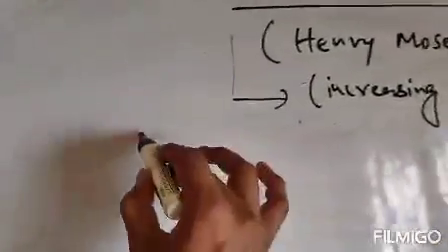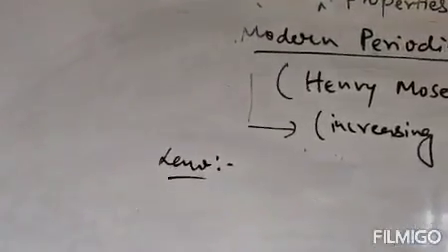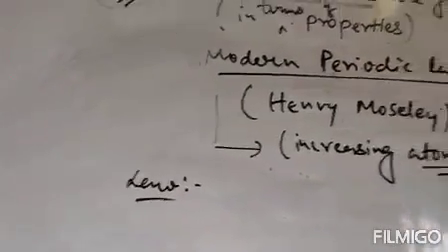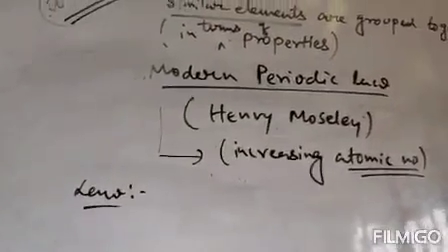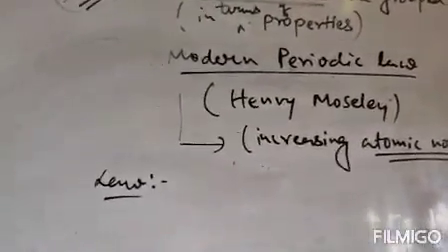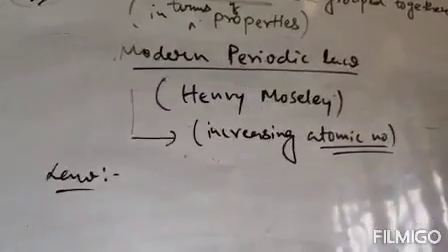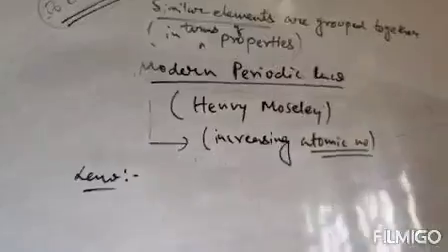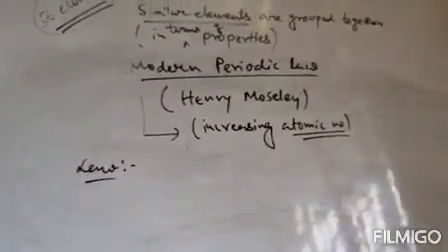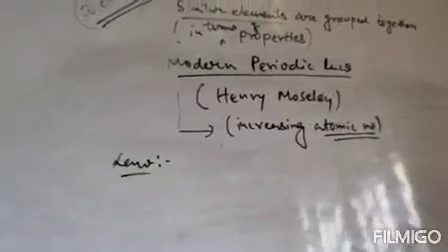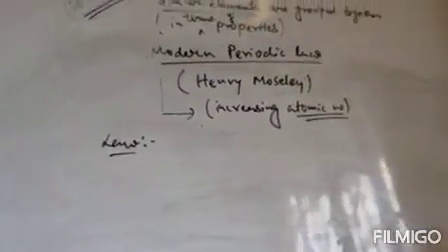He proposed the same law as Mendeleev's periodic law, but in Mendeleev's law it was atomic mass, and in the modern periodic law it will be atomic number. Only atomic mass will be replaced with atomic number. All the remaining statement is the same.